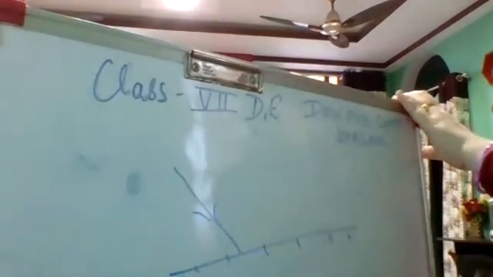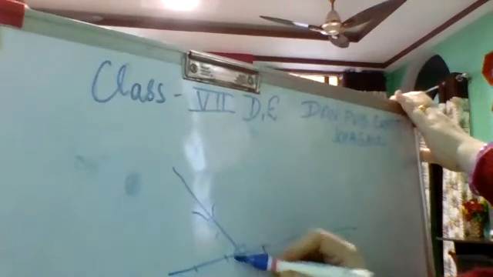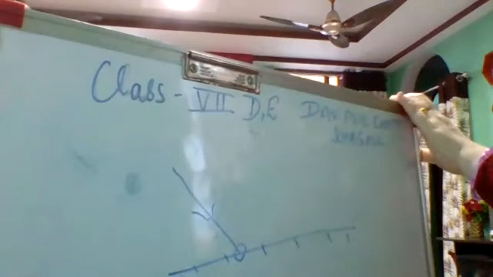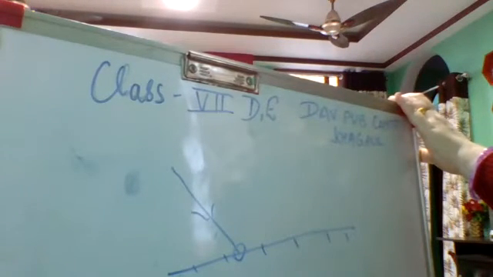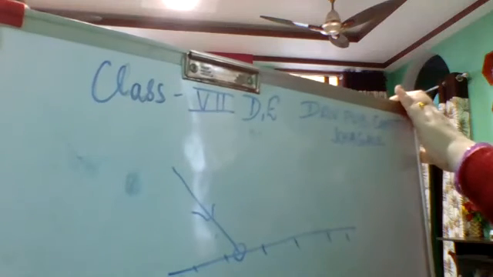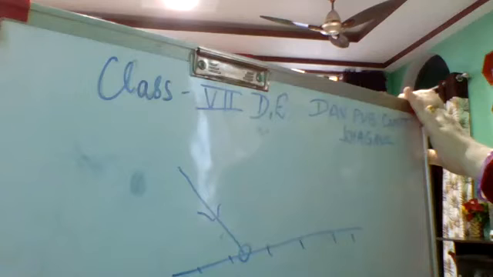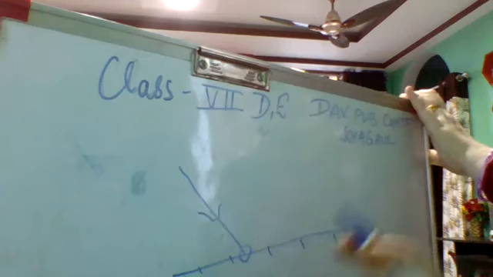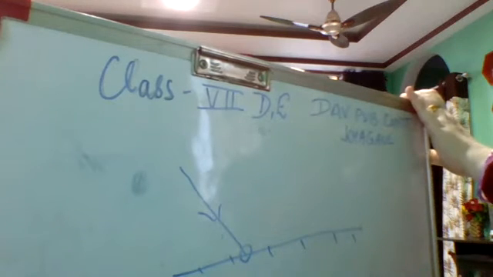One light ray is falling. This point will be known as what? Point of incidence. On any surface, the point where the ray falls will be known as the point of incidence.